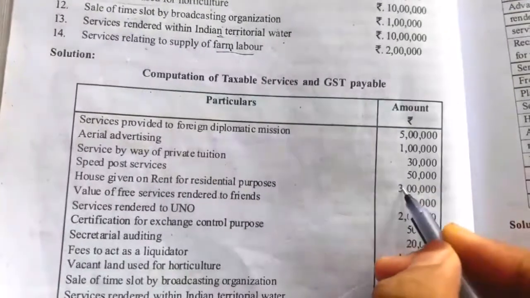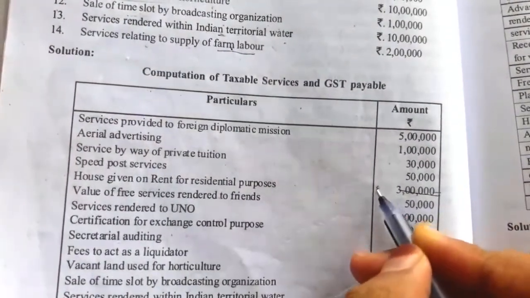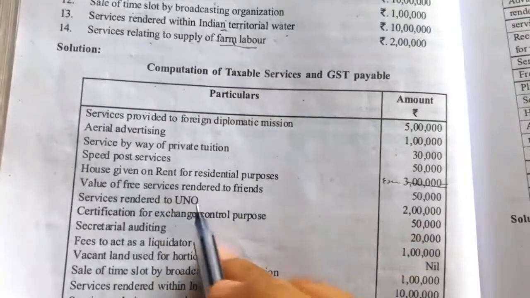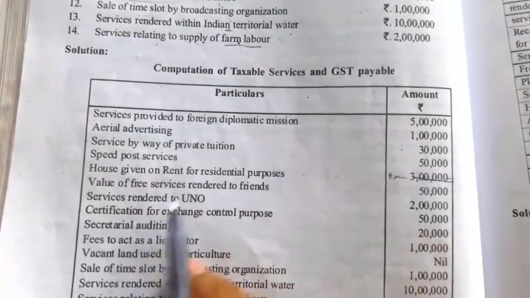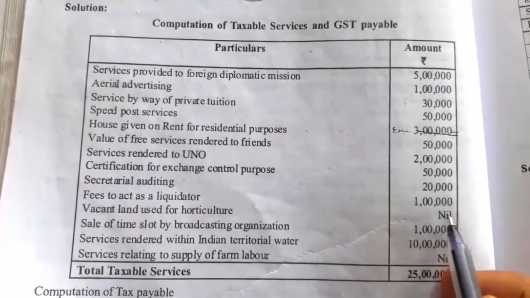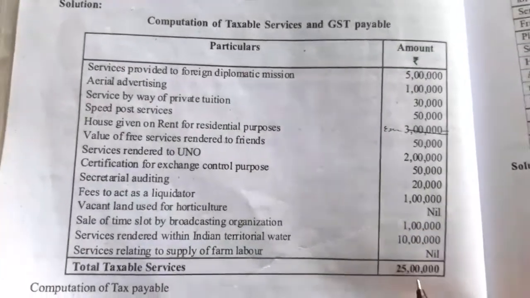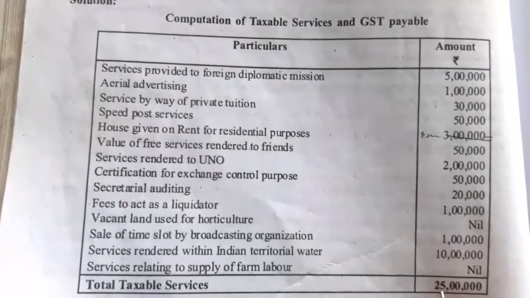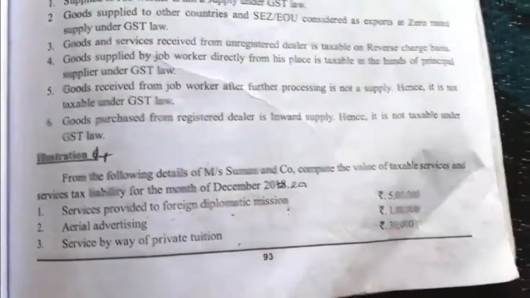This one we have to give exempt. The 3 lakh is not taxable, it is exempt. Value of free services rendered to friends. One by one we have to take. Then here agriculture related, give nil or exempt. So total it will be 22 lakh. Here the place of supply of service is not given.